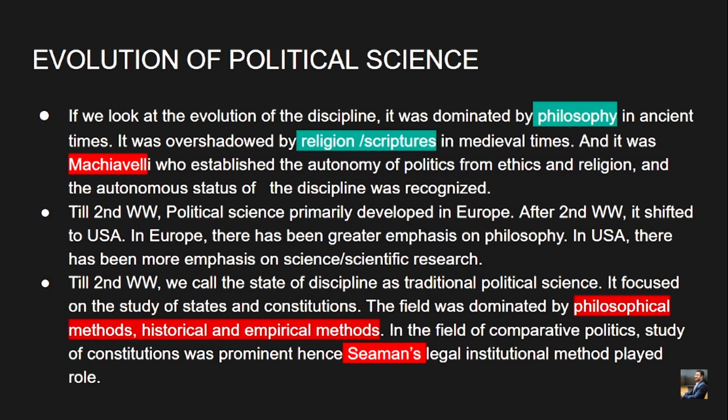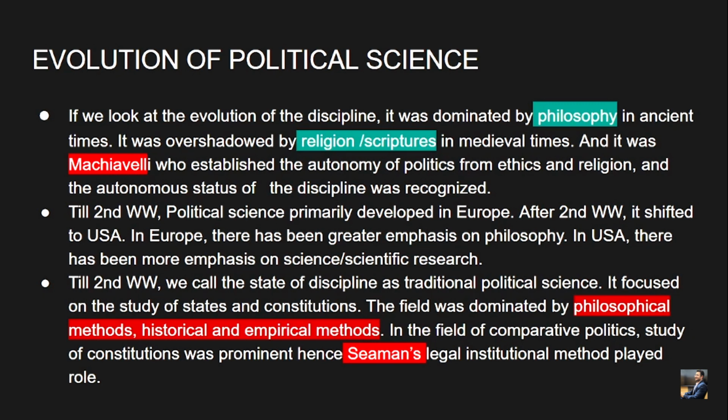Okay, so let's see the evolution of political science, how political science evolved from ancient times to the present scenario. If we look at the evolution of the discipline, it was dominated by philosophy in ancient times. As I have already told, during the time of ancient Greece, it was philosophers who invented the concept of political science, the subject of political science basically. It was overshadowed by religious scriptures in medieval times, and it was Machiavelli who established the autonomy of politics from ethics and religion, and the autonomous status of the discipline was recognized.